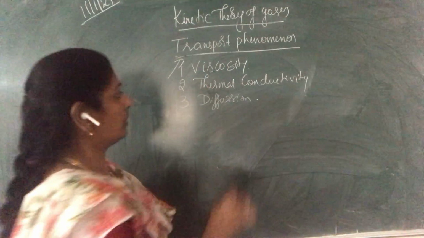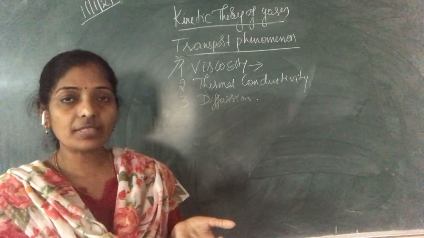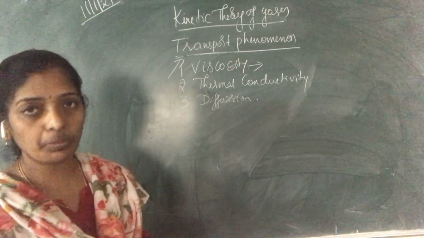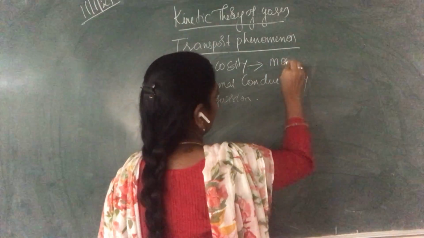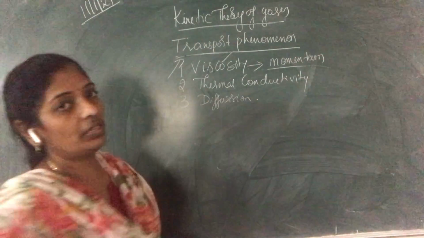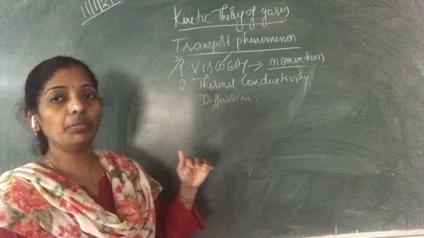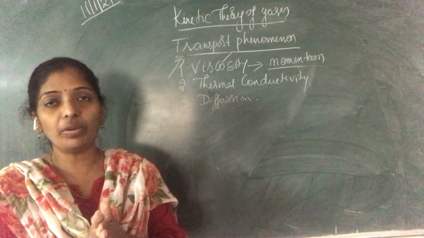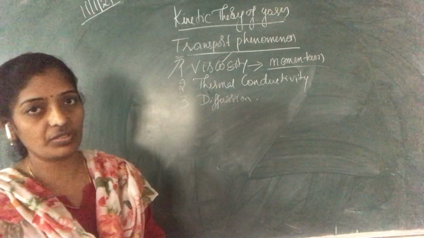First, let us see what viscosity is. Viscosity means a gas consists of different parts having different velocity components. To reach an equilibrium state, there is a transport of momentum. The gas consists of different layers, and each layer moves with respect to the other layer. The faster moving layer transports momentum to the slower moving one. So there is a transport of momentum in case of viscosity.